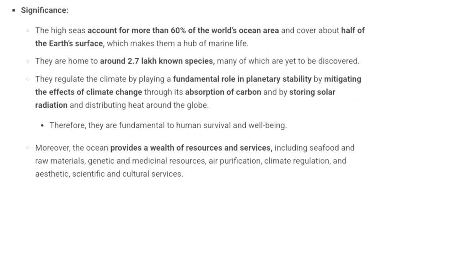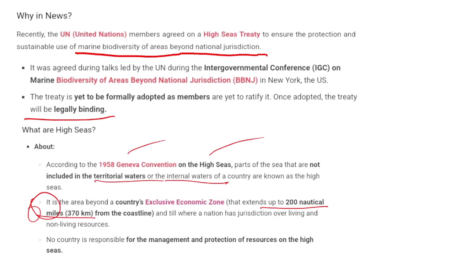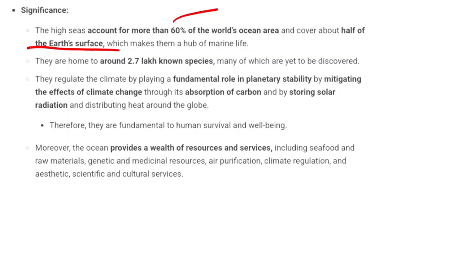Right? So the high seas are significant because more than 60% of the world's ocean area and about half of Earth's surface are under the high seas. So this makes them a hub of marine life. They are home to around 2.7 lakh known species, many of which are yet to be discovered. They also regulate the climate by playing a fundamental role in planetary stability by mitigating the effects of climate change through absorption of carbon and by storing solar radiation and distributing heat around the globe.